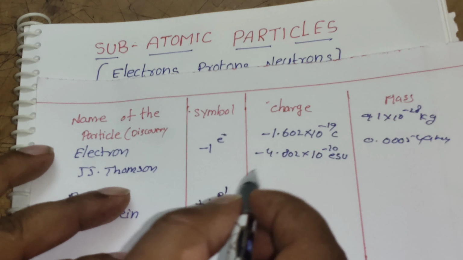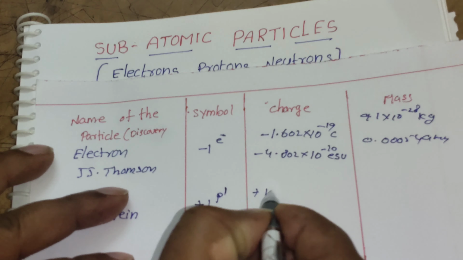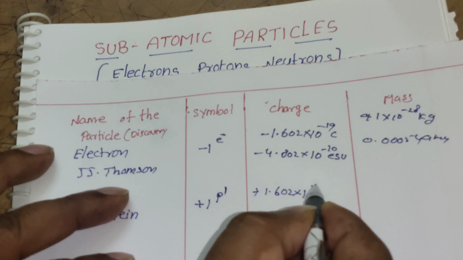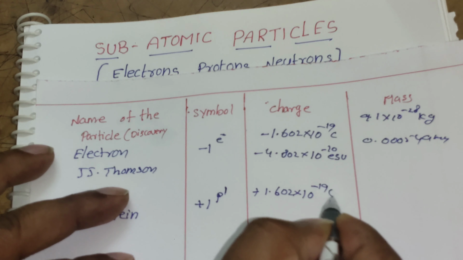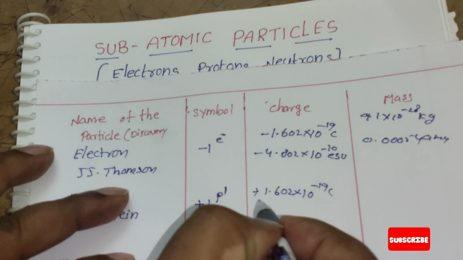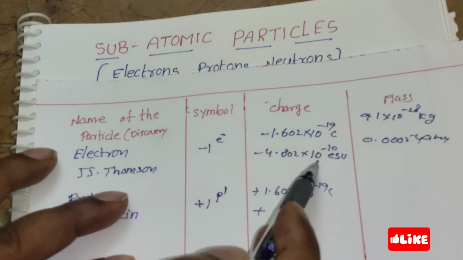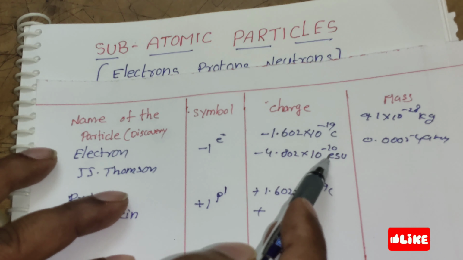So the charge of the proton is plus 1.602 into 10 to the power of minus 19 coulombs, or otherwise plus 4.802 into 10 to the power of minus 10 electrostatic units.